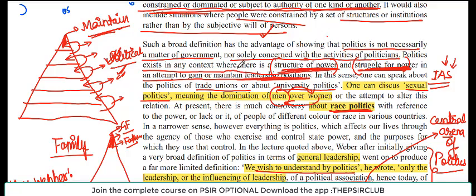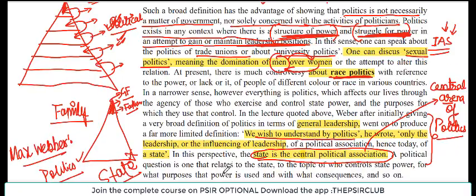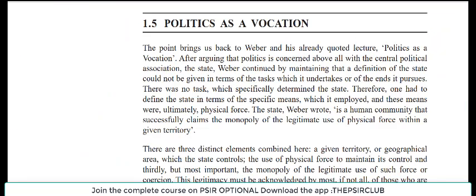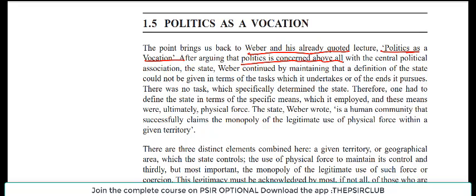अब obvious सी बात है, the next question which comes to my mind is, what is state, sir? अब अगला आपने politics बताने के बाद state बताओ फिर, आप ही ने तो term लाए हो, you have introduced this term, now please tell us what is state. We will now be discussing state, but I hope you got what we mean by politics. According to Max Weber and his already quoted lecture, Politics as Vocation, he argues that politics is concerned above all with the central political association, that is state. So from now onwards, this should be the definition of politics: it is regarding the state.